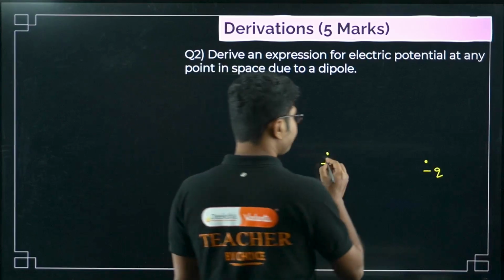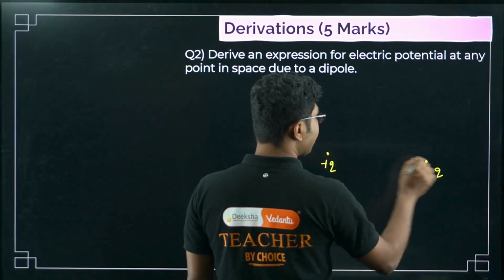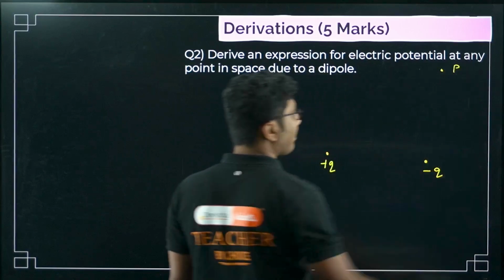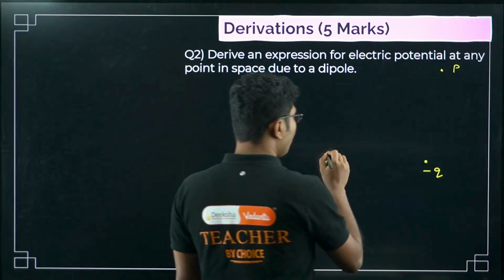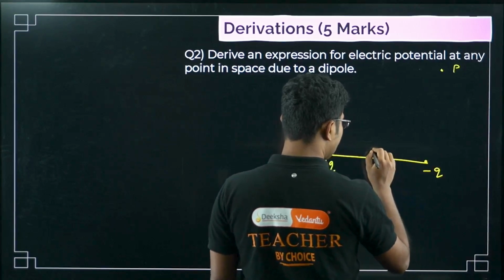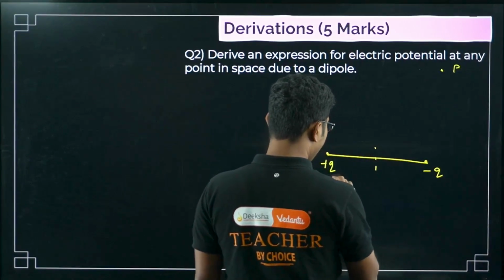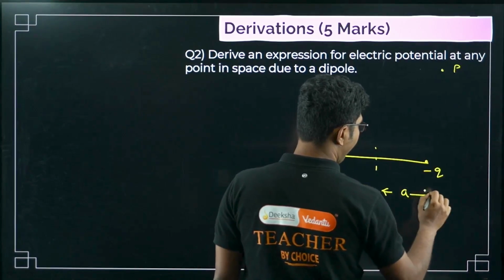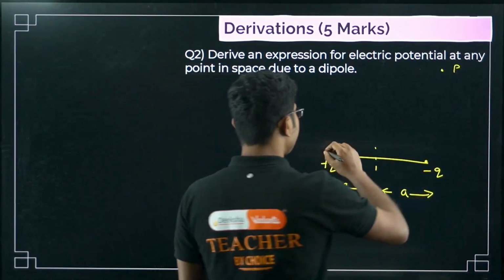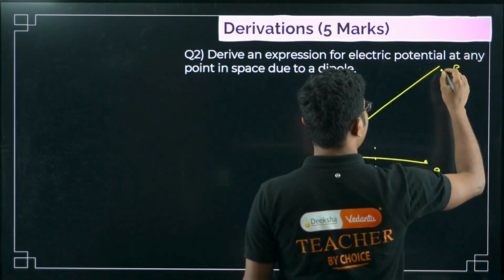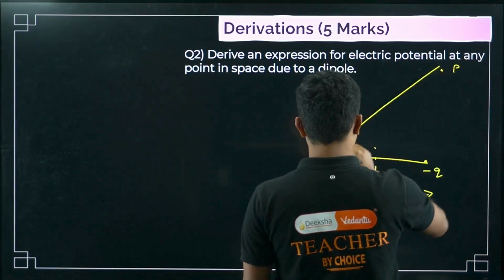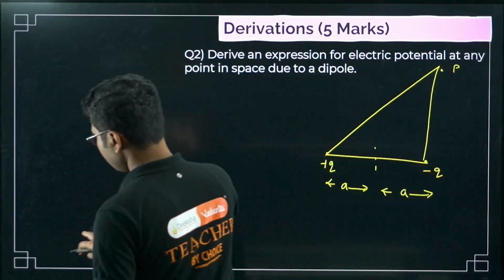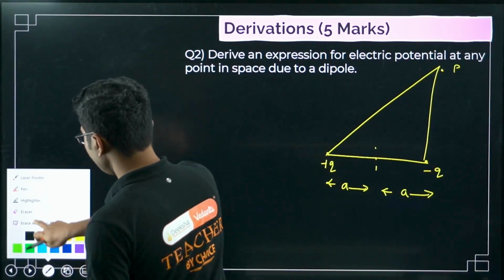So remember that. Now, this is plus q, this is minus q, and you want to find the electric potential at some point P. How to do that? First we have to draw the dipole. We know that the distance from the midpoint is a, and this is also a. Now what you have to do is join these points. It is not getting a straight line, so let me redraw it.